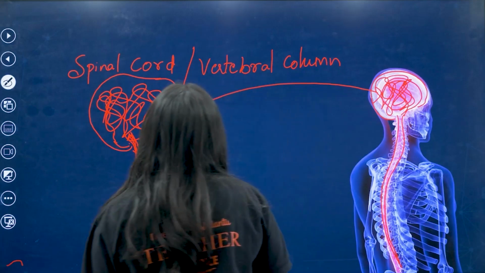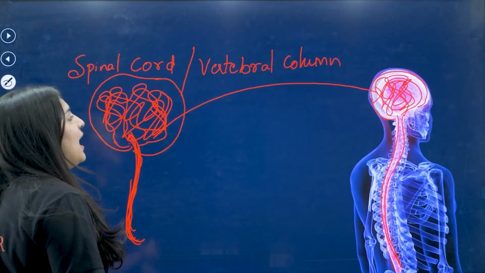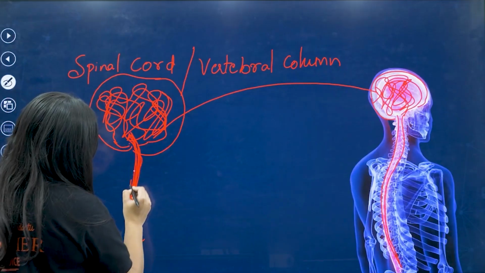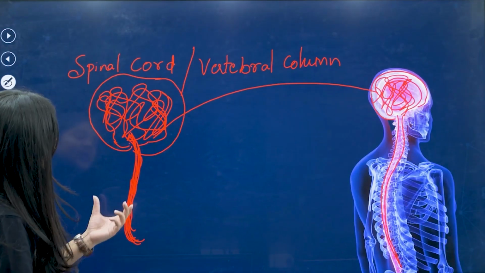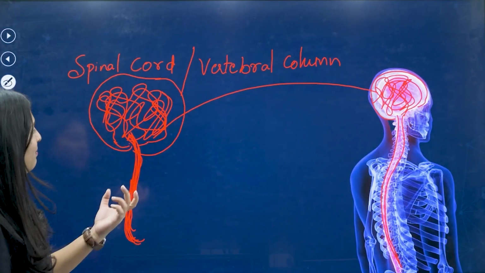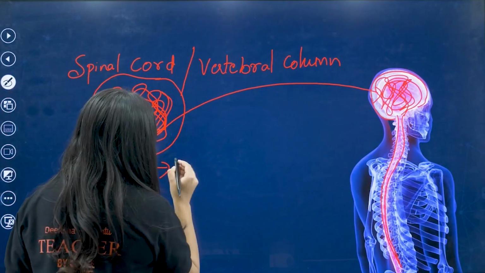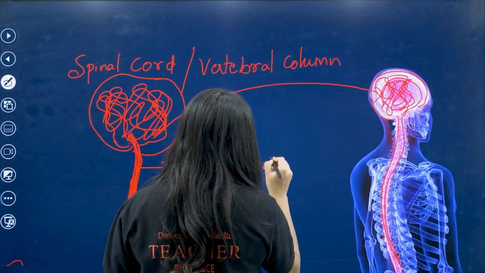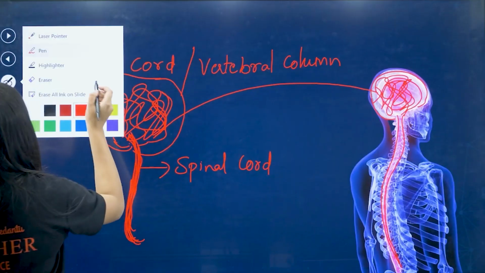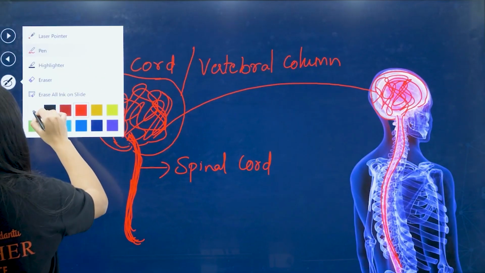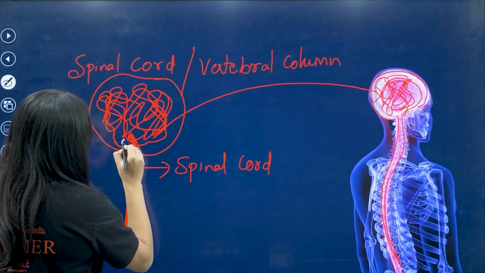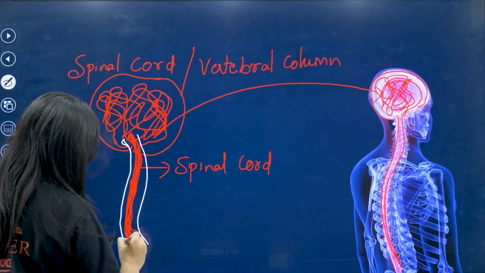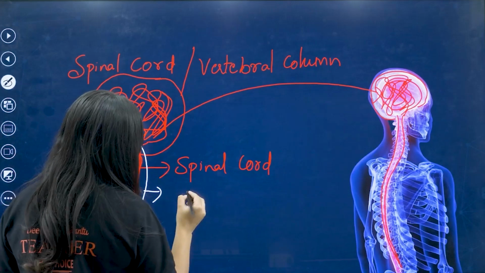My dear kids, listen. The spinal cord is different and the vertebral column is different. What is the spinal cord? The spinal cord is what is attached to the main part of the brain. This is the spinal cord. Just observe the diagram. This is called the vertebral column.